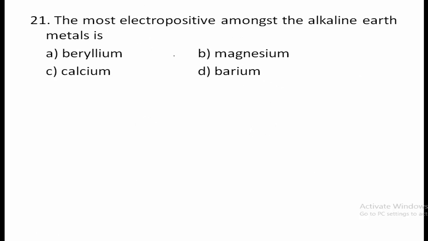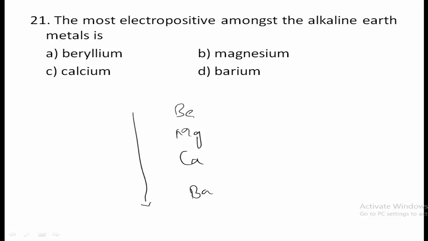Then 21st, the most electropositive amongst the alkaline earth metals is. Most electropositive means the one which has more tendency to lose electron, or it can lose the electron easily. When will it lose easily? If it has low ionization energy. When ionization energy is low, electropositivity is high.